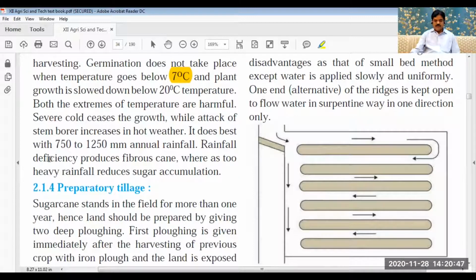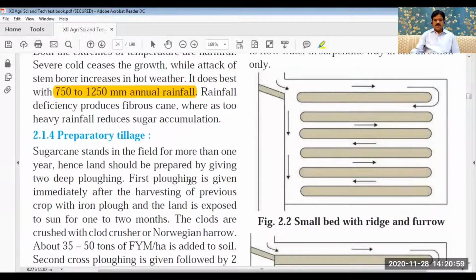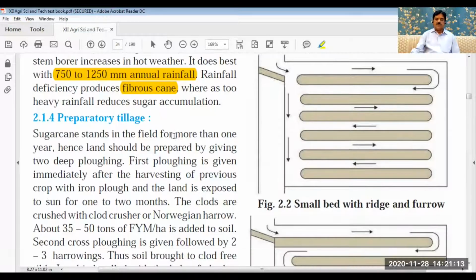Then what should be the rainfall? 750 to 1250 mm rainfall. This is the yearly rainfall, annual rainfall required for growth of the plant. If there is a deficiency of water, if there is a deficiency of rainfall, then the sugarcane becomes fibrous. The cane becomes fibrous, means there will be less quantity of juice.